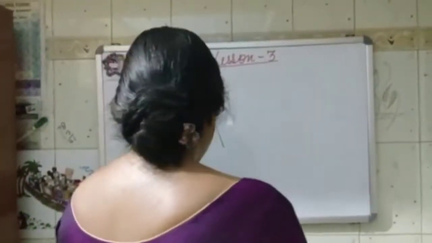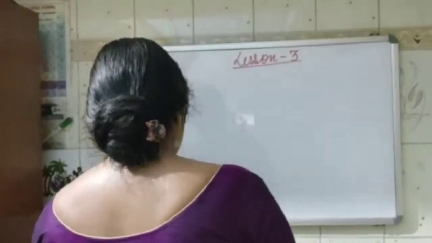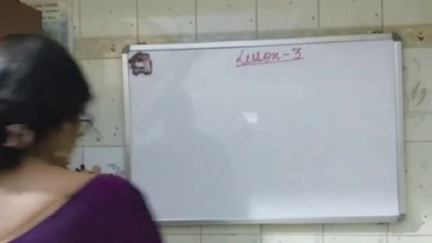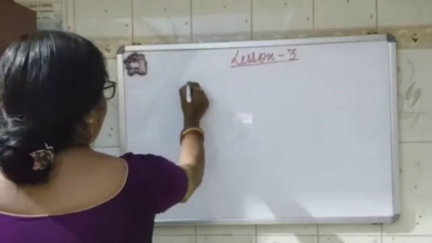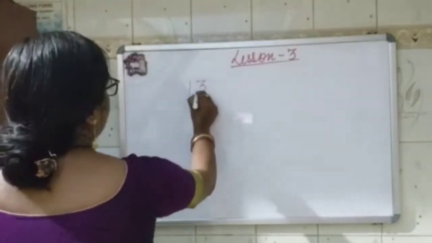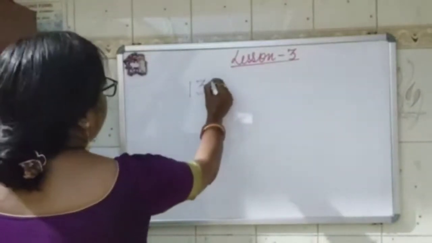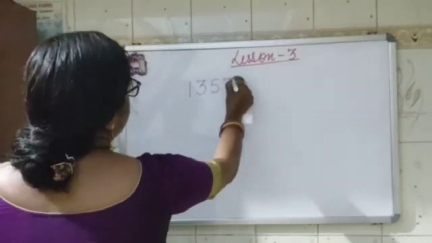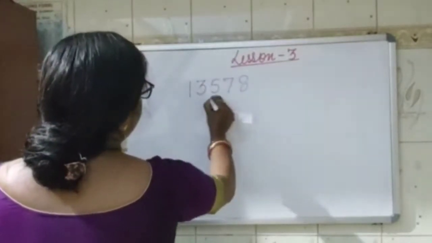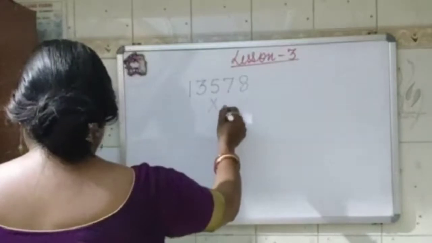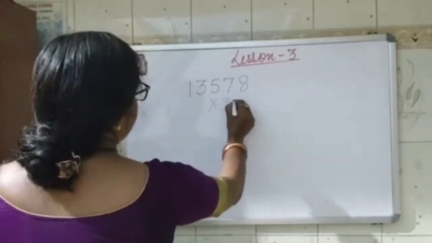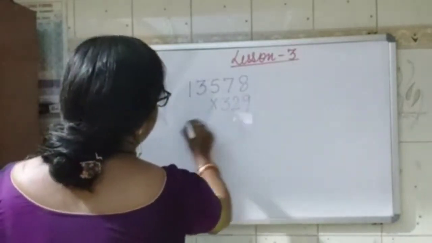So we are moving to the first topic, that is multiplication. I'm taking one number: 1, 3, 5, 7, 8 multiplied by 329, that is 3, 2 and 9.